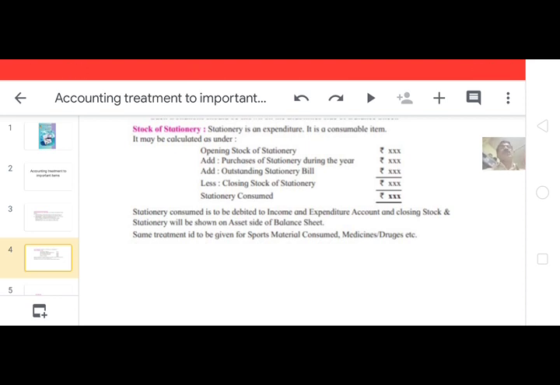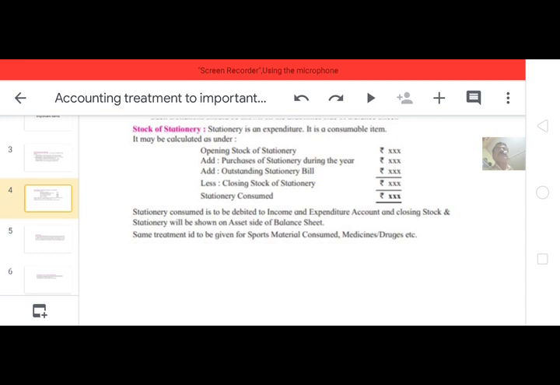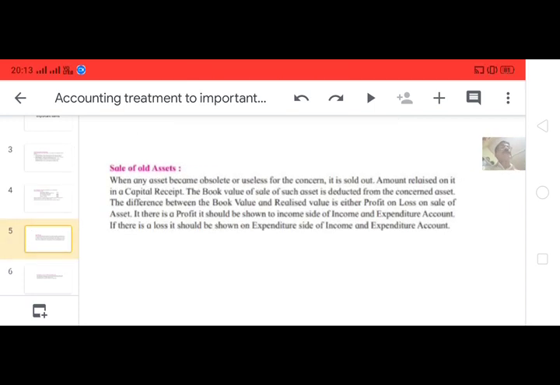Stationery consumed during the year is to be debited to the income and expenditure account, and closing stock of stationery should appear on the asset side of the balance sheet. Stationery consumed is shown on the debit side of the income and expenditure account, and closing stock of stationery should appear on the asset side of the balance sheet. Okay. Then next, sale of old asset.